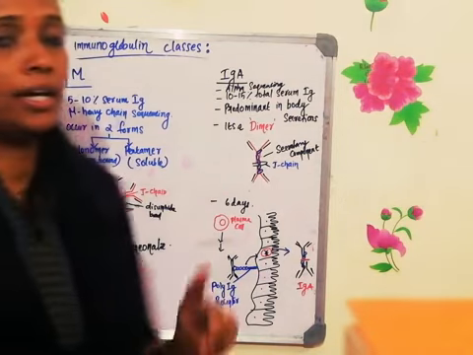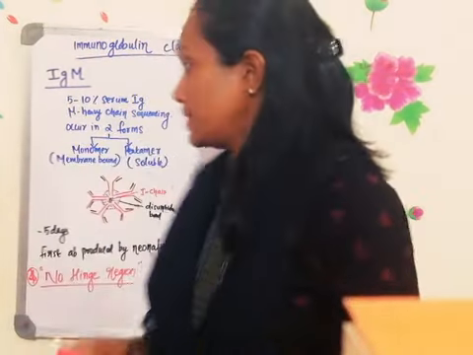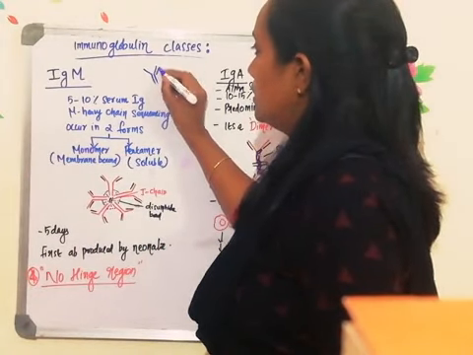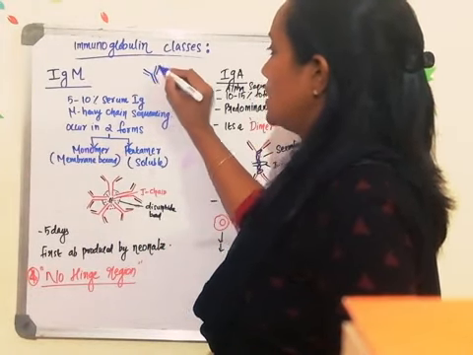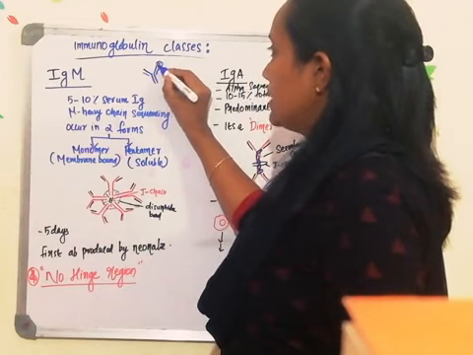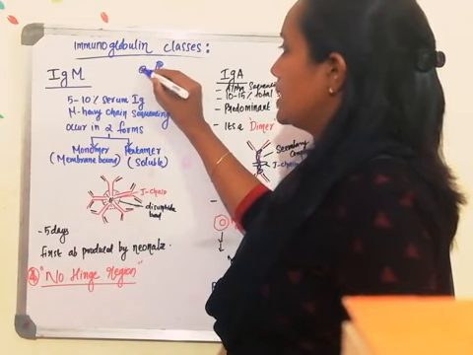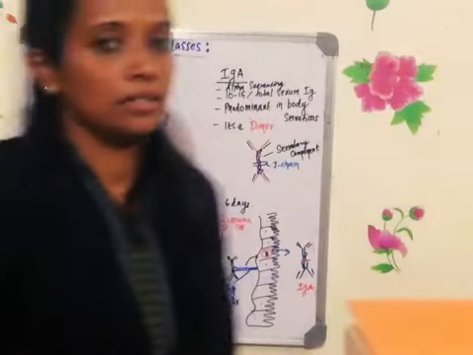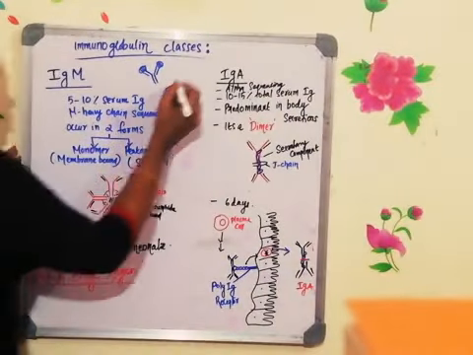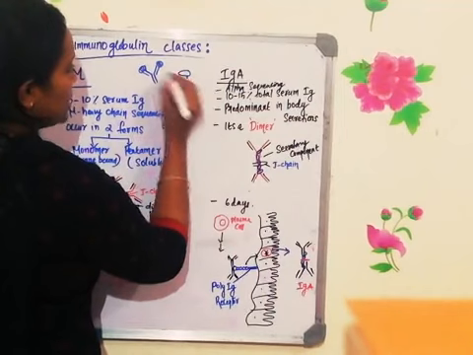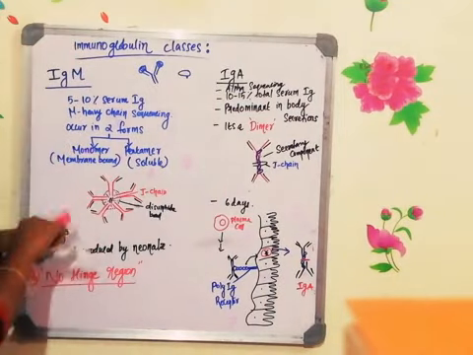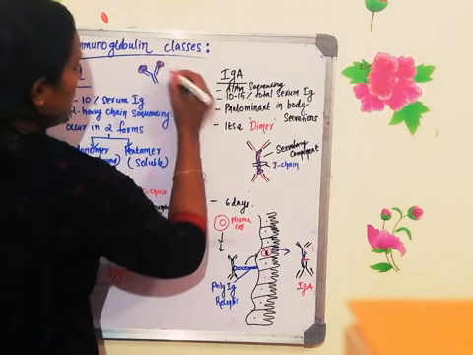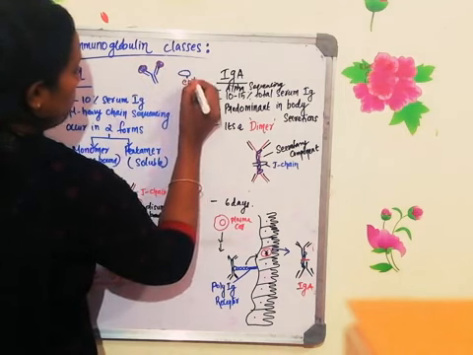One antibody has 2 antigen binding sites, right? Any doubt in that? This is one antibody, heavy chain associated with the light chain. This is one antigen binding site and this is the second antigen binding site. So one antibody has 2 antigen binding sites. This is the antigen. The portion of the antigen that binds with the antibody is called the epitope.